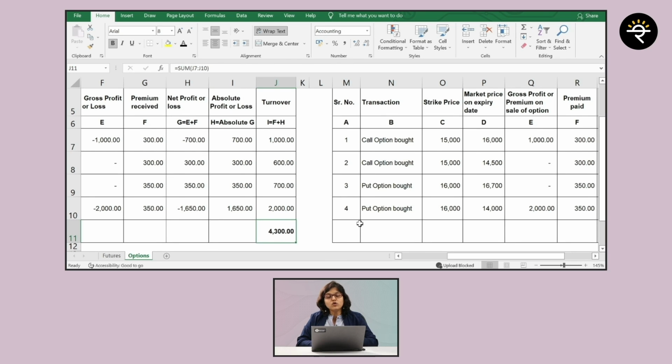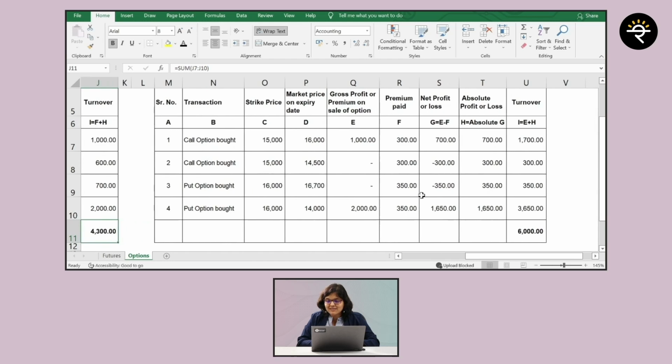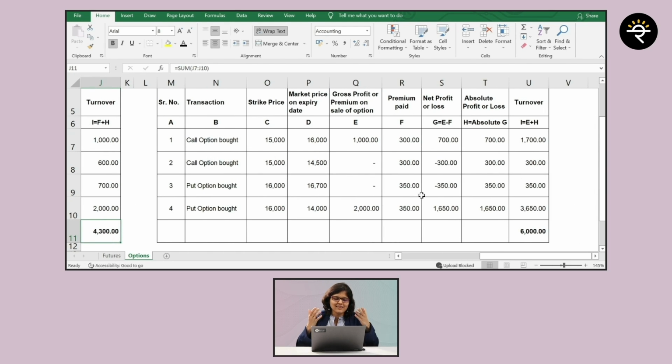So what will be the total turnover for this assessee? It will be 4,300 plus this 6,000, which comes to just 10,300 rupees, and obviously this is way too lower as compared to the 10 crore limit, and in this case for this assessee, tax audit for this specific year will not be applicable, assuming that this is the only business that this person has.